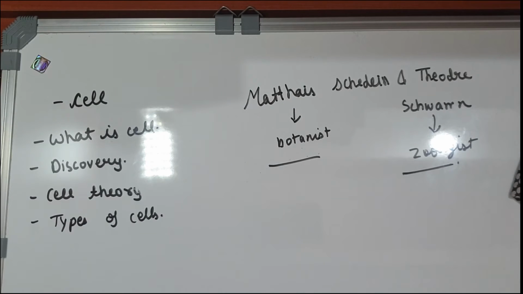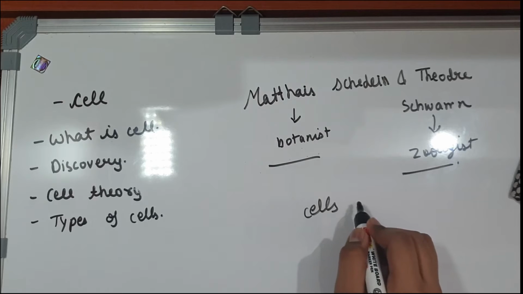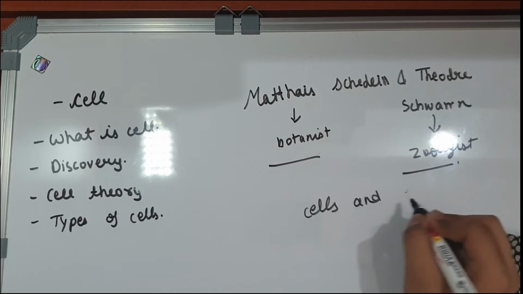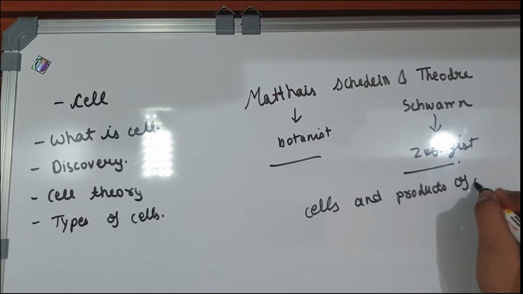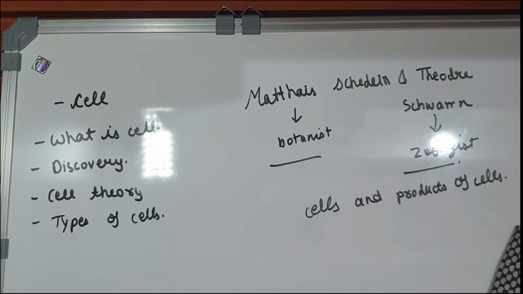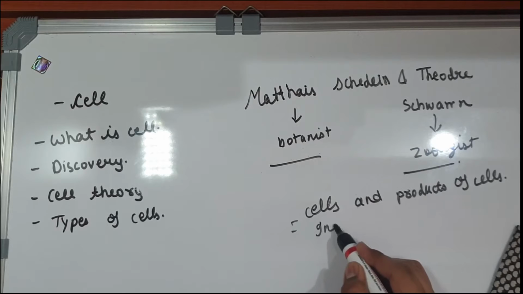So what is there in the cell theory? The cell theory says that the bodies of plants and animals are composed of cells and products of cells. The second point was that cells are capable of independent existence.